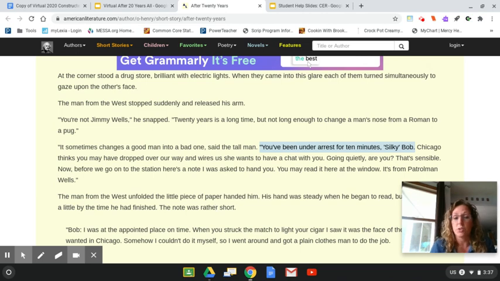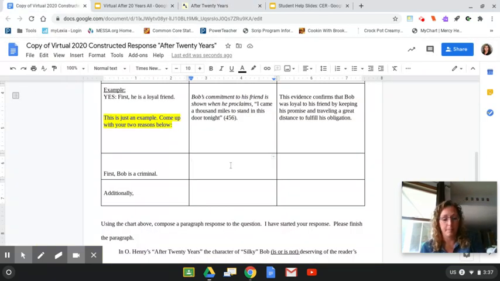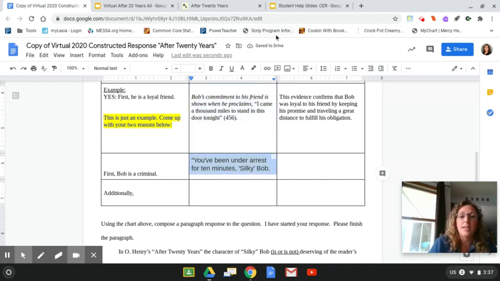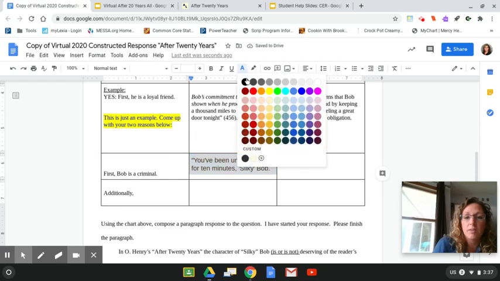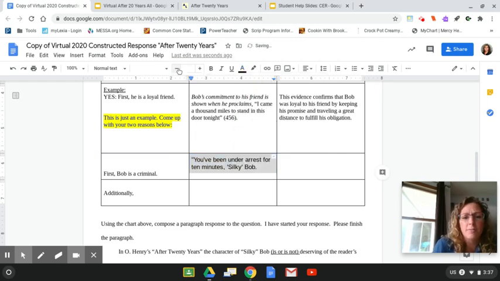Well, I remember the story. Down near the end of the story, they talk about him being arrested and that Chicago is looking for him. So right here, I am going to take this quote, and I am going to copy it, and I'm going to paste it right here. Most of you have already done that. I did notice that when I copied and pasted, it brought over some funny little background. It changed the color of my text. It made my font a little bit bigger than I'd like it to be. So I just fixed that.